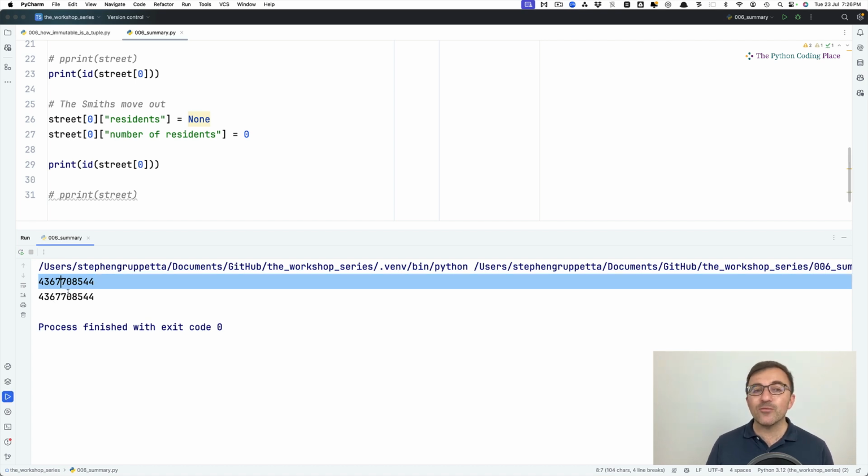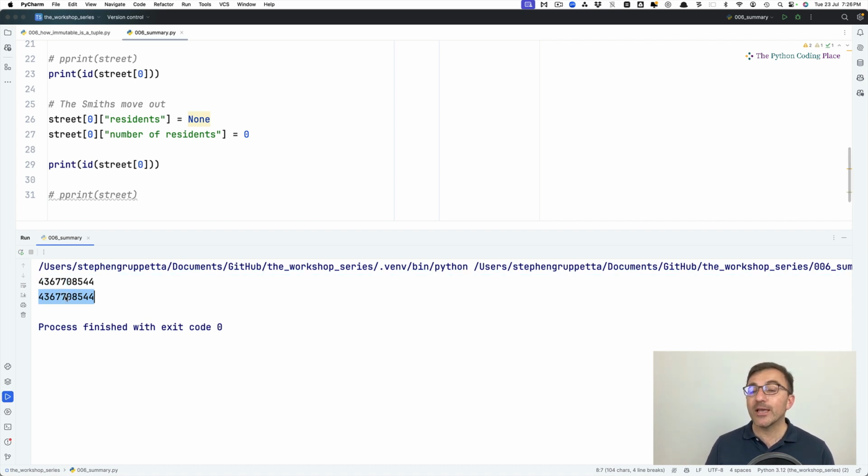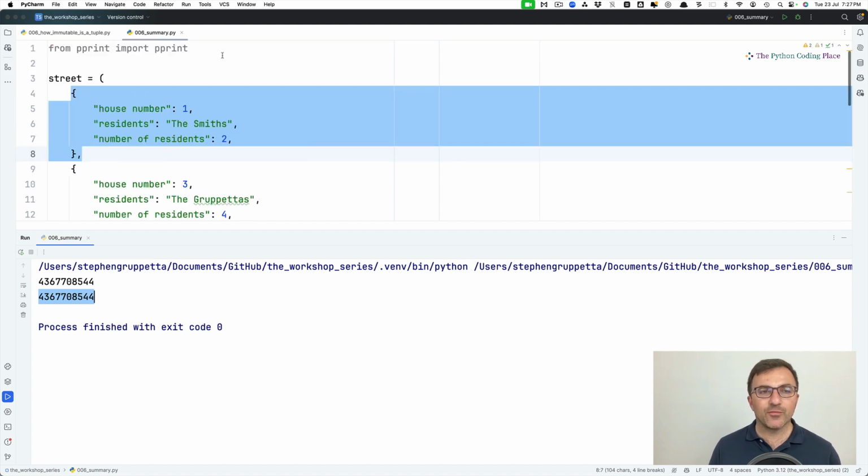Once the Smiths leave, it's still the same object. It's the same dictionary, but its contents have changed. So the tuple hasn't changed because it still contains the same house. It's the contents of the house that have changed. In this case, the Smiths have moved out, the number of residents has moved to 0. And let me convince you of this in a slightly different way.